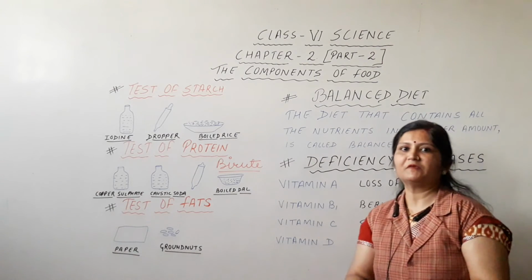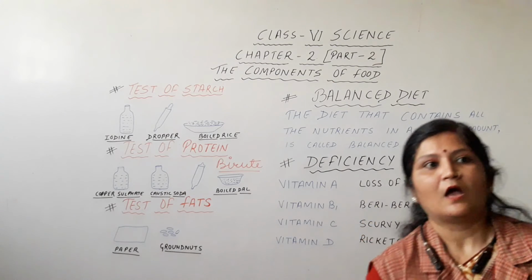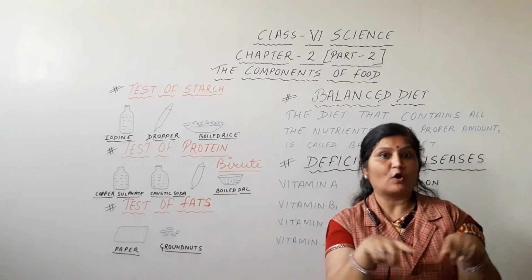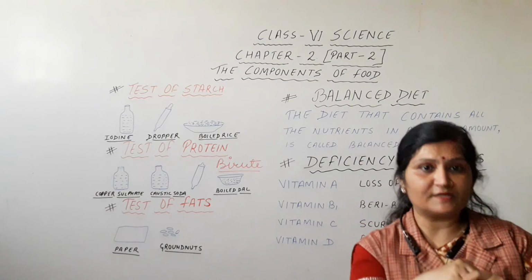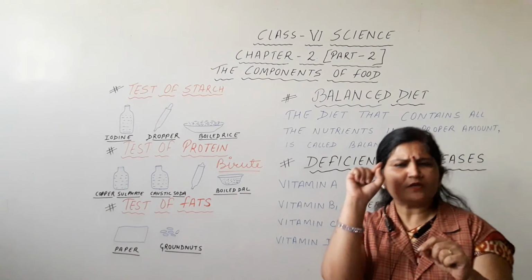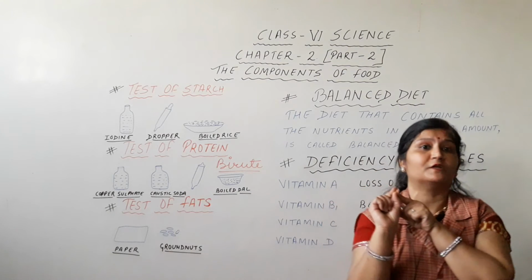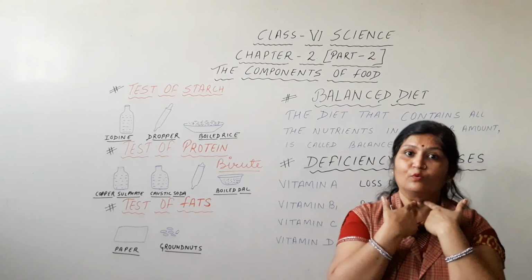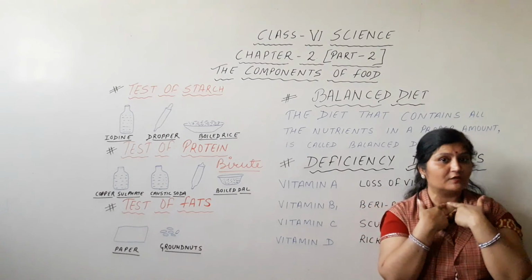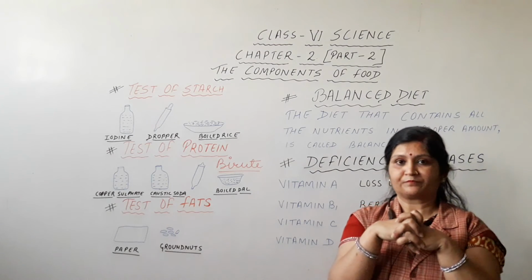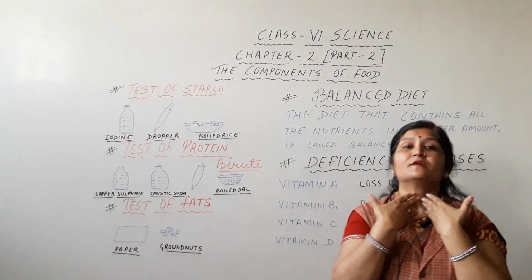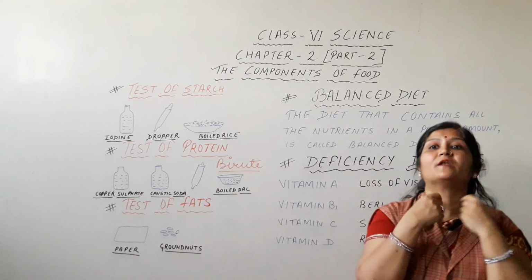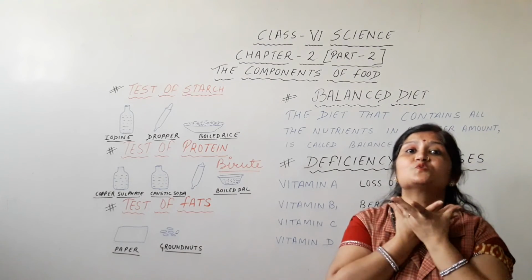In the same manner, we will take the example of minerals also. Iodine. Have you heard the name iodine? In your salt, Tata salt, on the packet it is written iodized. Isn't it? It means iodine is present in it. In a very small amount, iodine is needed by our body. It is required for our thyroid gland which is present in our neck. So if we will not take this iodine, then what happens? The disease will occur, that is goiter. In it the neck swells. The neck is swollen.